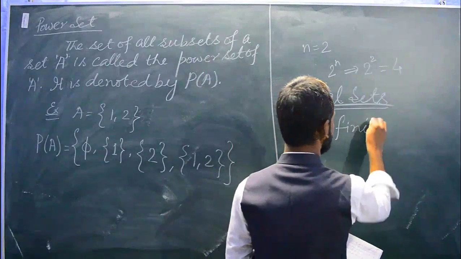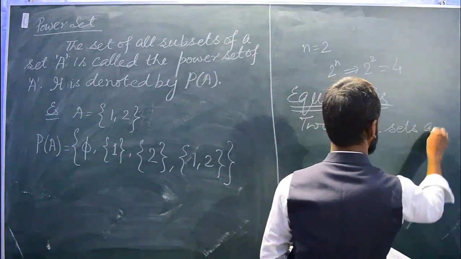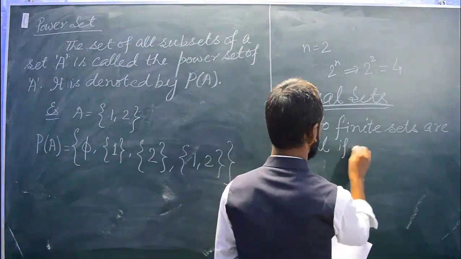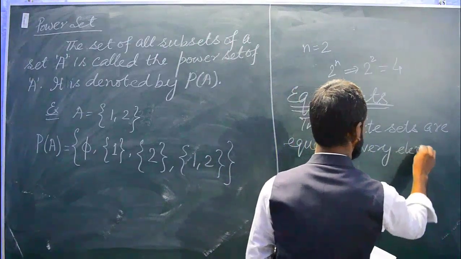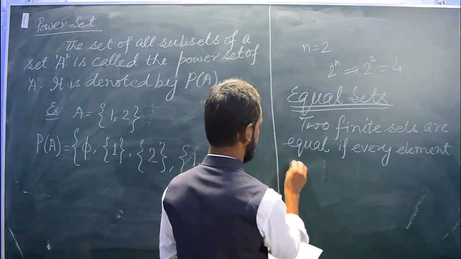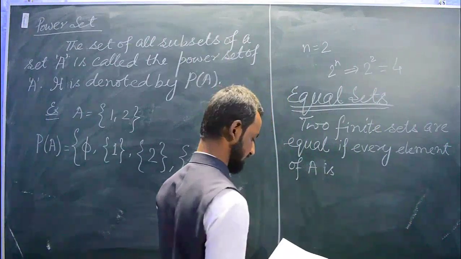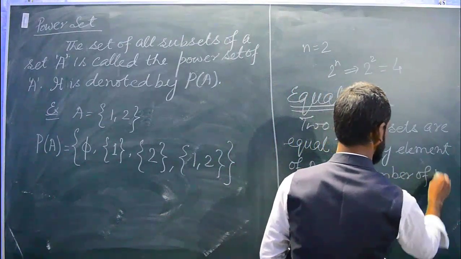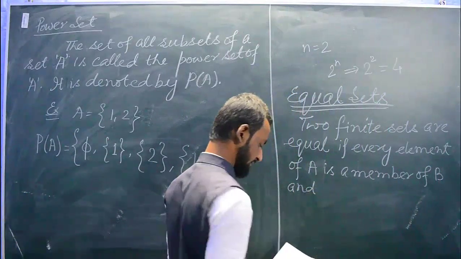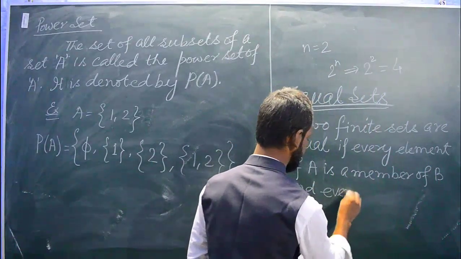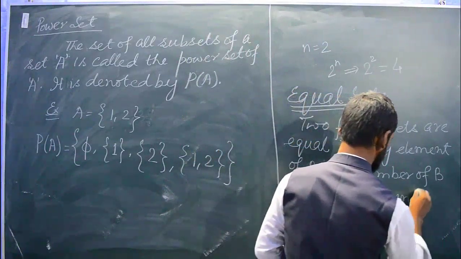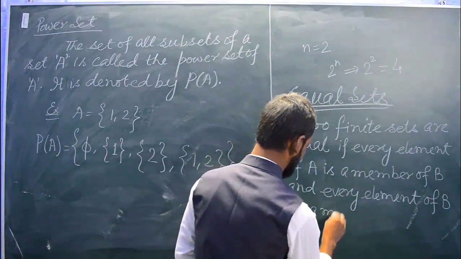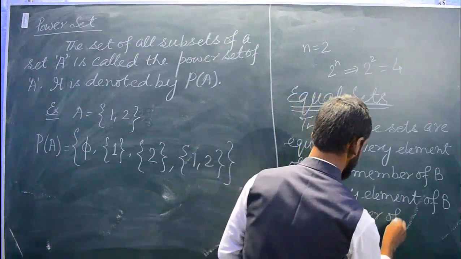Two finite sets A and B are equal if every element of A is a member of B, and every element of B is a member of A.